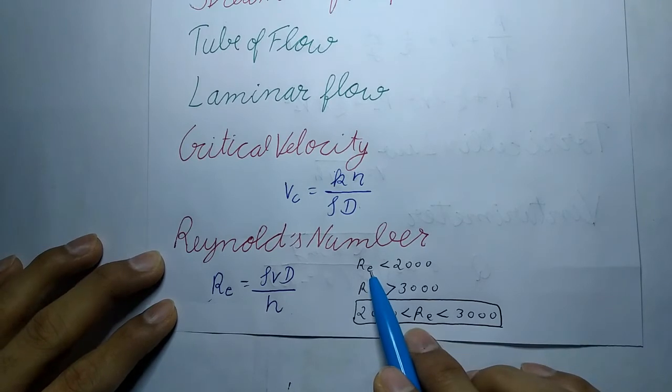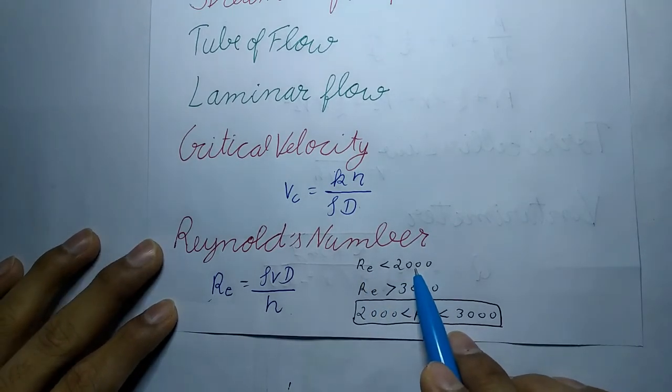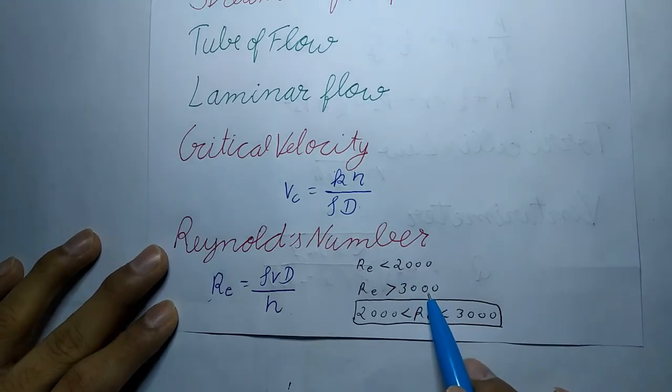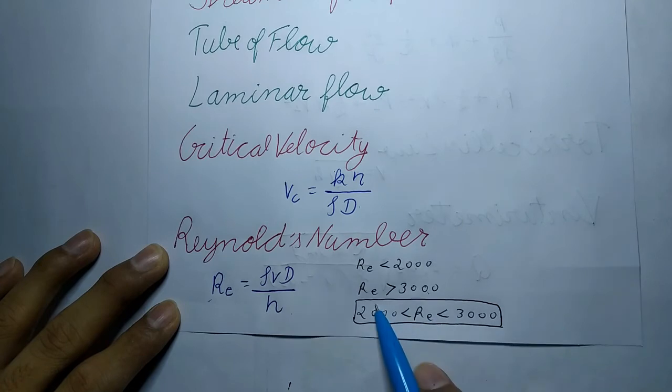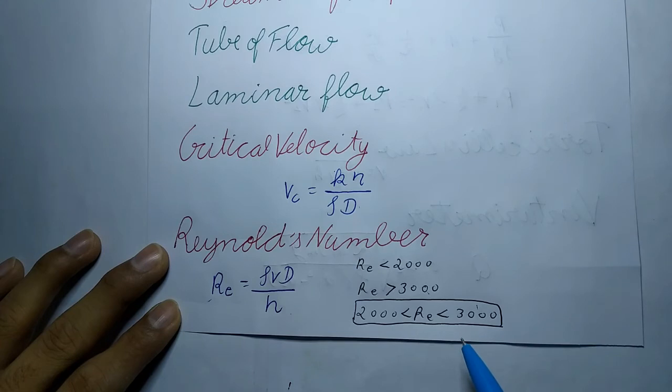If this Reynolds number is less than 2000, then the flow is laminar. If it is greater than 3000, then the flow is turbulent. And when it is between 2000 and 3000, then the flow is unstable. It may change from laminar to turbulent and vice versa. So Reynolds number is equal to inertial force per unit area upon viscous force per unit area.